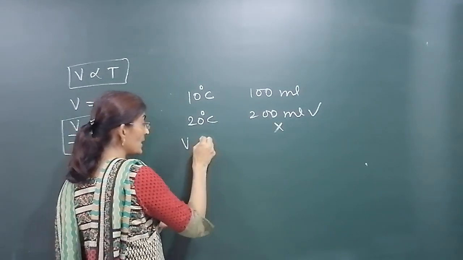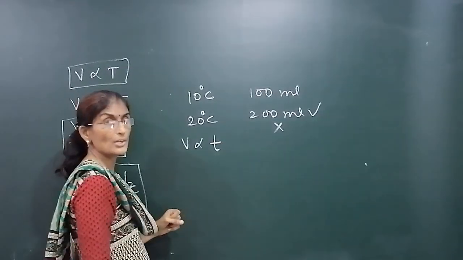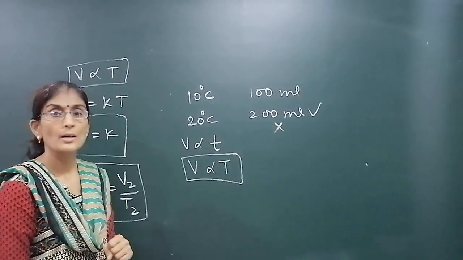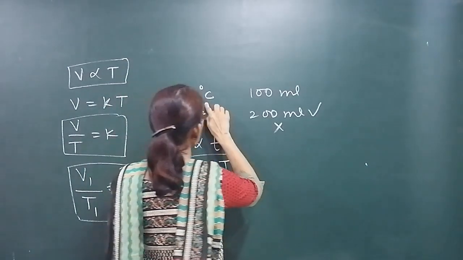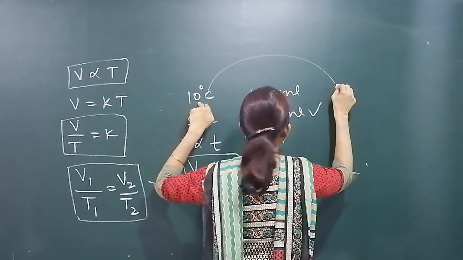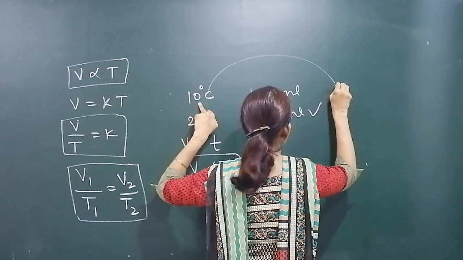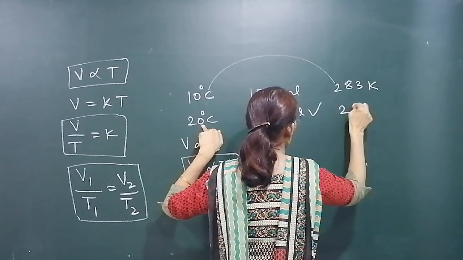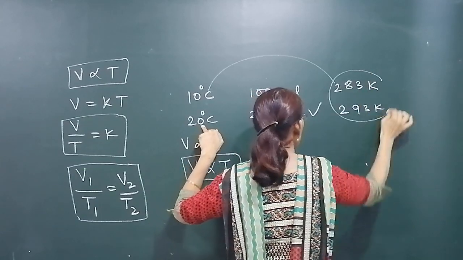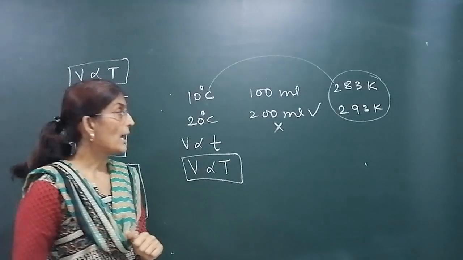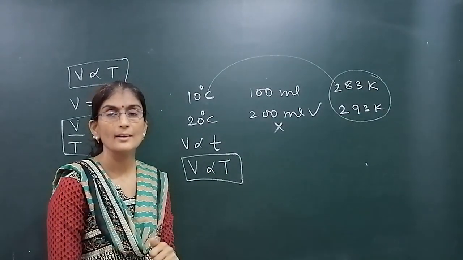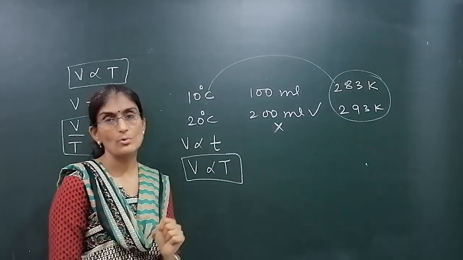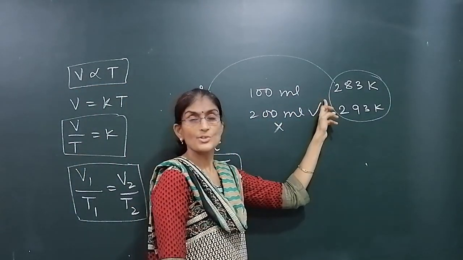क्योंकि V is not directly proportional to degree Celsius temperature. V is directly proportional to Kelvin temperature. If we convert them into Kelvin, this is in Celsius. આને તમે Kelvin માં change કરો તો કેટલું આવે? 273 અને 10 એટલે 283 Kelvin. આને તમે change કરો એટલે કેટલું આવે? 293 Kelvin. We are not doubling the temperature in Kelvin. 293 is not the double of 283. तो जब टेम्परेचर ही डबल नहीं हुआ तो वॉल्यूम कैसे डबल होगा? इंक्रीज होगा लेकिन 200 नहीं होगा, because in Kelvin temperature is not doubled.